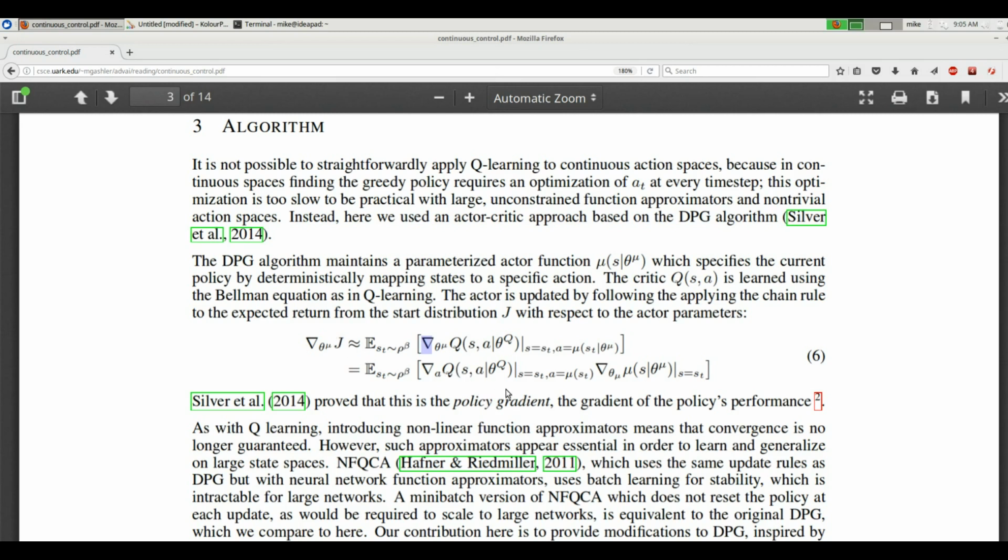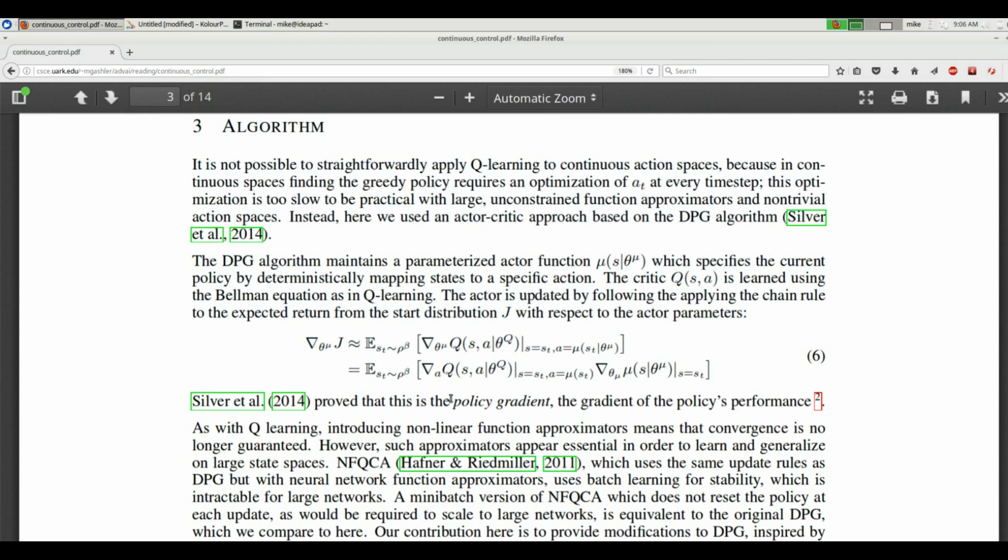Okay, there's a difference here I want to point out. Right there, we've got theta to the Q, and over here we've got theta mu. See theta Q and you see theta mu? I think that's an important key for penetrating this equation. How do you suppose theta Q differs from theta mu? Weights for different models, the actor and the critic. Yeah, these are weights for different models, and we know that mu right here is the actor function. So we can say already, hey look, we're talking about the actor right here because we're using mu's, and here we're talking about the critic because we're using Q's.